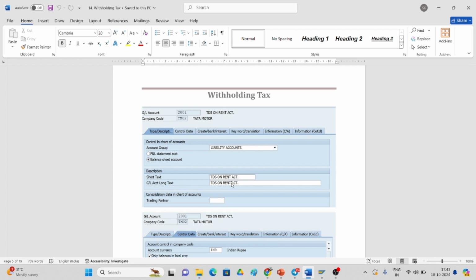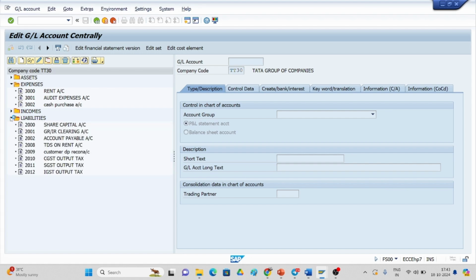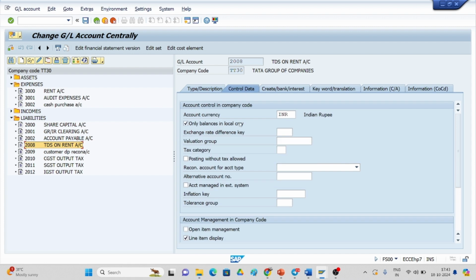It comes under liability. So if you go for the liability, TDS on rent, this is what I have created. I will show you in detail how to create the GL. This is 2008 for TDS on rent. TT30 is the company code, the type and description is liability, the balance sheet item, short text is TDS on rent account. Control data tab: only balance in local currency, INR, line item display.